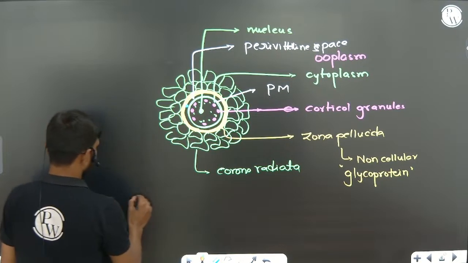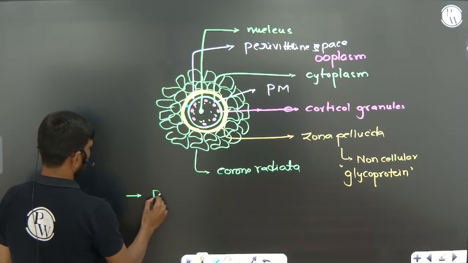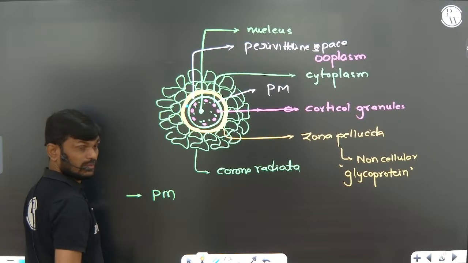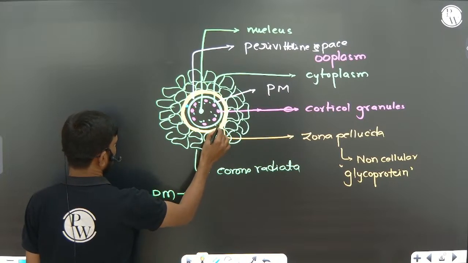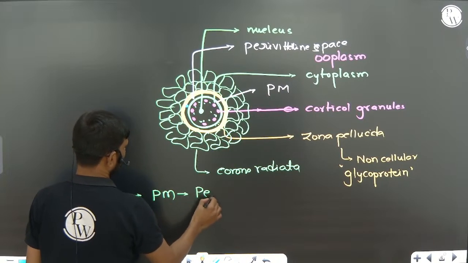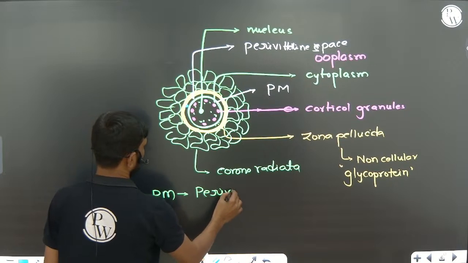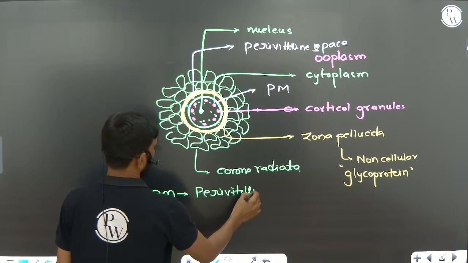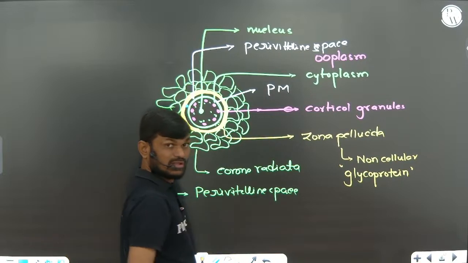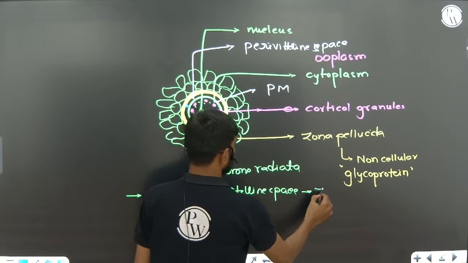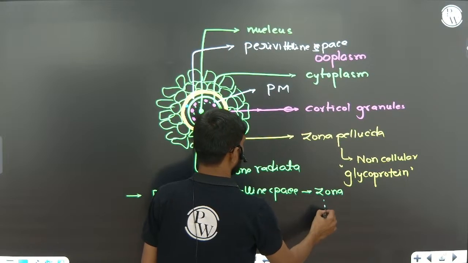First one, the secondary oocyte is surrounded by the plasma membrane. After the plasma membrane, you can see there is a gap, the perivitelline space. After this, there is a layer, the zona pellucida.